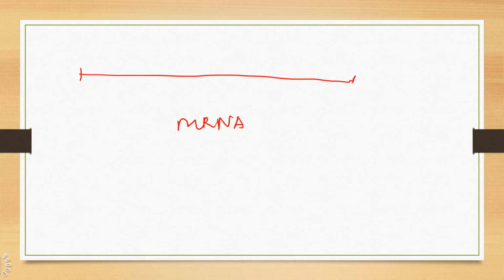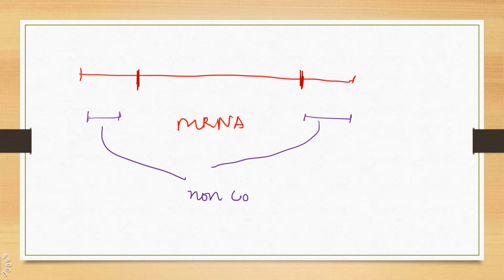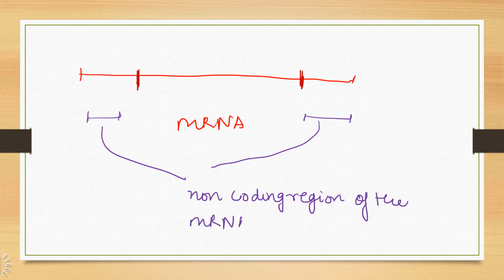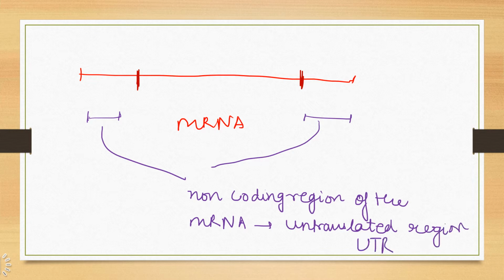Now we need to know, when we talk about an mRNA, suppose this is an mRNA, that the mRNA, suppose from here to here, has these non-coding regions, this part and this part. This part is collectively referred to as the non-coding region of the mRNA, and this region is known as the untranslated region, or the UTR.